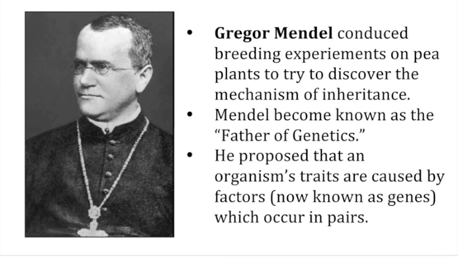When he was studying pea plants, he didn't use the word genes to describe what got passed on from parent to offspring. Instead, he used the word factors, and he said that factors got passed on. But now we call those factors that he was talking about genes. He also noticed that those factors or genes occur in pairs, and so one parent passes on one gene to their offspring, and the offspring ends up with a pair of genes for each trait.